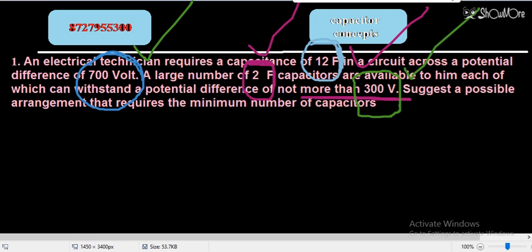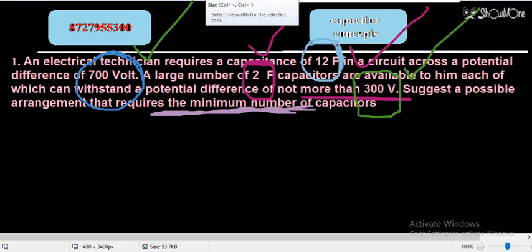And the last point is you have to find the number of capacitors, in which case the number of capacitors will be minimum, because combinations can be many. We can make many combinations, but one of those combinations will require the minimum capacitors.